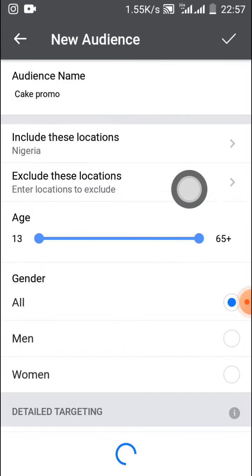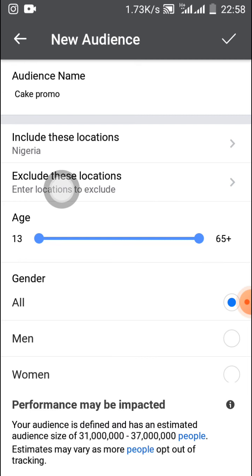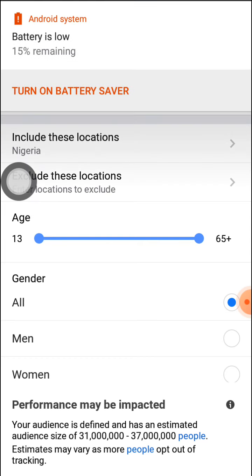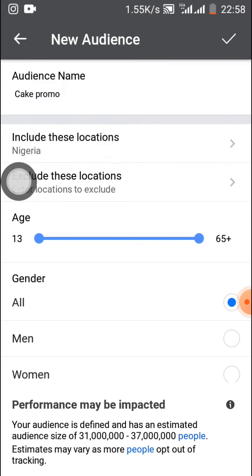Now, exclude these locations. If there are locations in Nigeria that you want to exclude, maybe you want to target the whole of Nigeria, but you want to exclude people from a particular state. Maybe you want to exclude people from Edo State, or people from Abia State, or people from Kaduna State. You can just click on exclude locations. And if you want to target the whole of Nigeria, that's all.